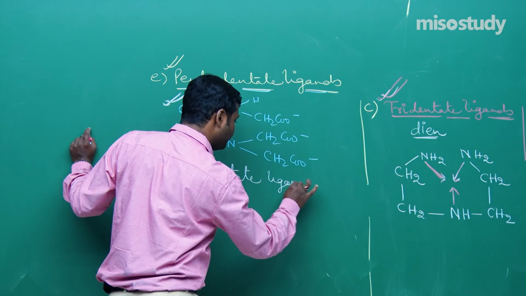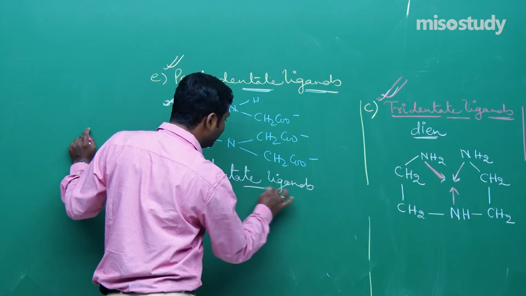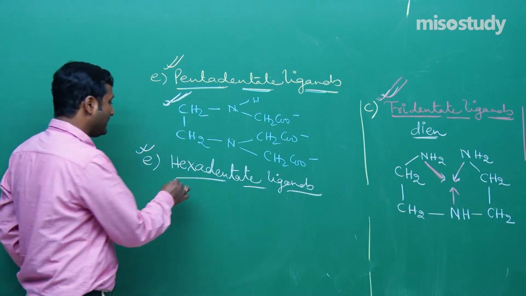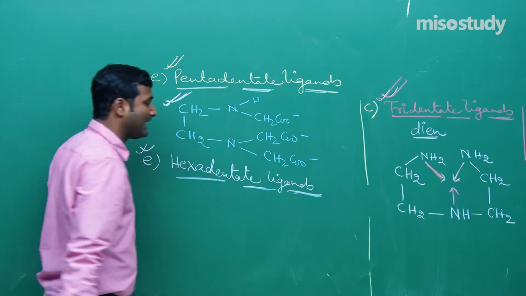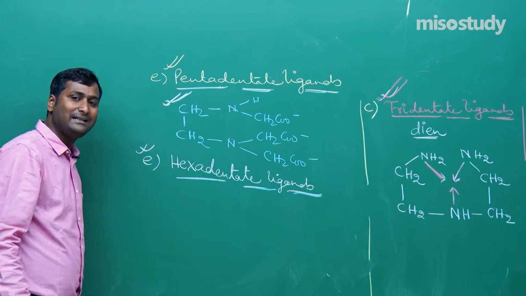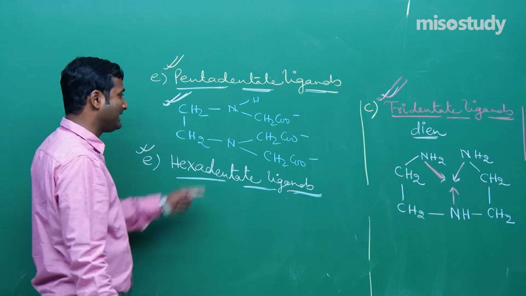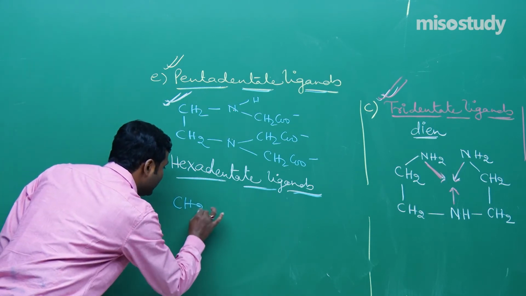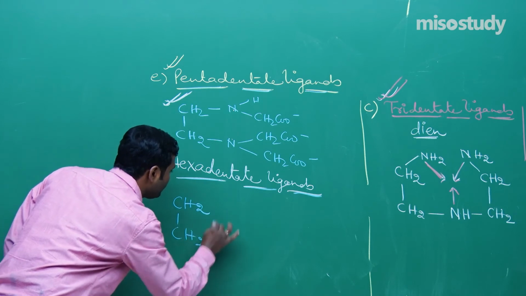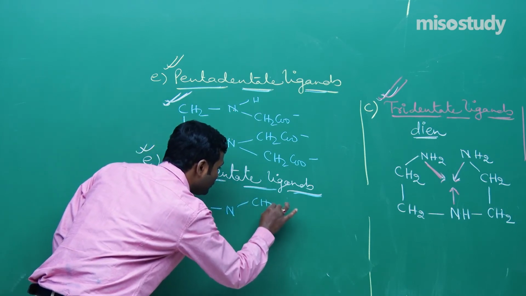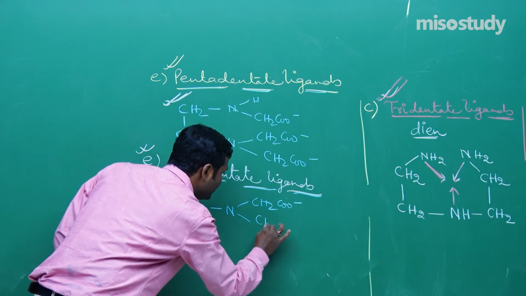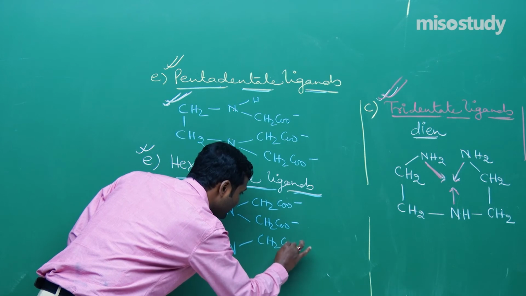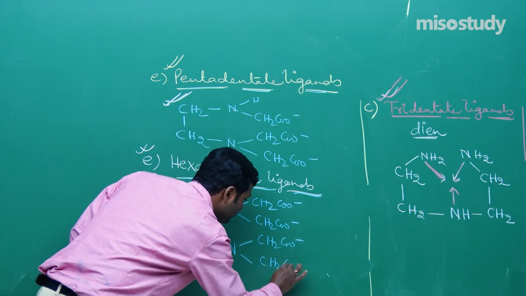Hexadentate ligand. If the denticity is 6, or if there are 6 donor atoms, then it is known as a hexadentate ligand. For example, ethylenediamine tetraacetate. This is the ethylenediamine tetraacetate ion. So the structure: CH2, then N, CH2, COO minus, CH2, COO minus, then N, CH2, COO minus, then CH2, COO minus.